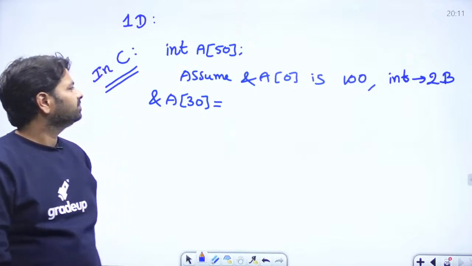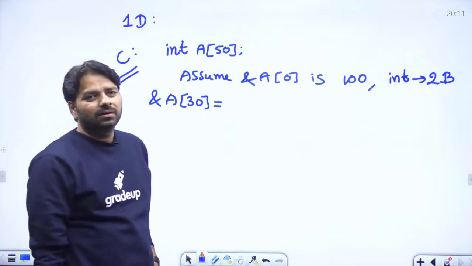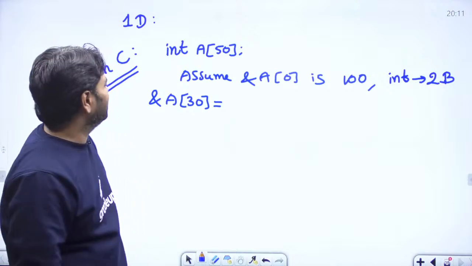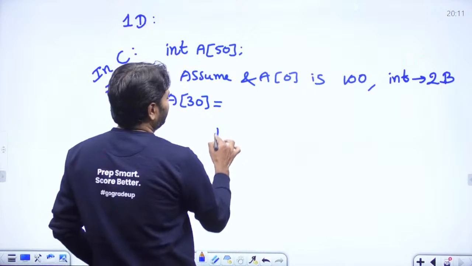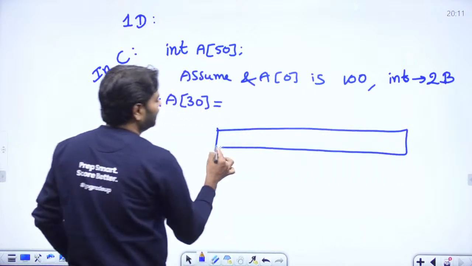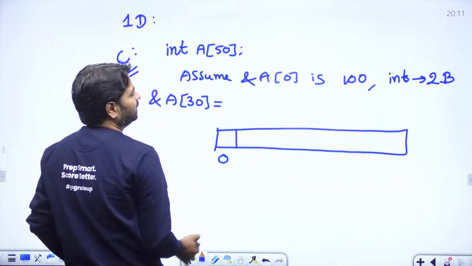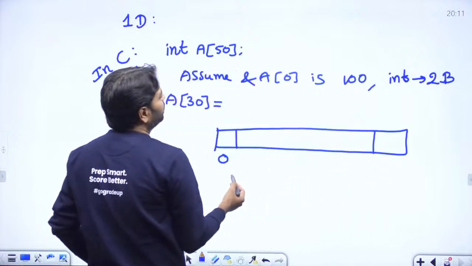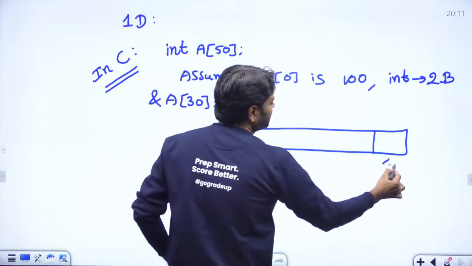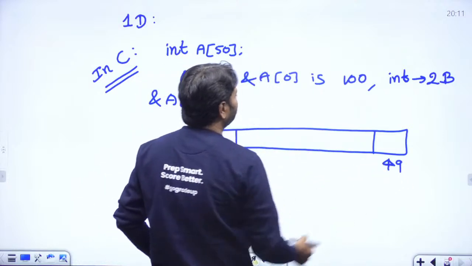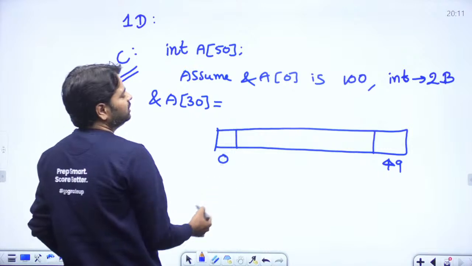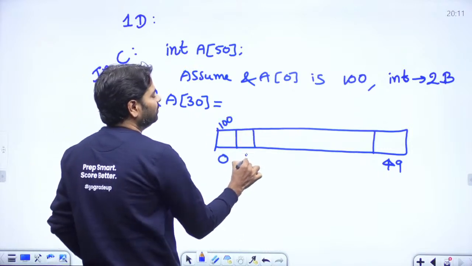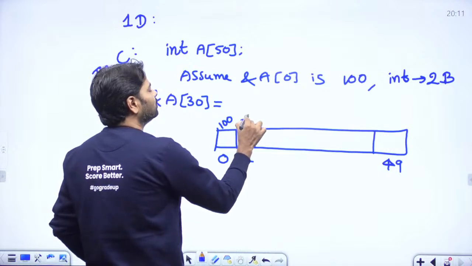160. 140, 160. Very easy. Draw an imaginary diagram. It starts from 0 in C language, and 49 is the maximum index, no need to write it. Initially this is at 100, and the next index is at 102 because of 2 bytes.